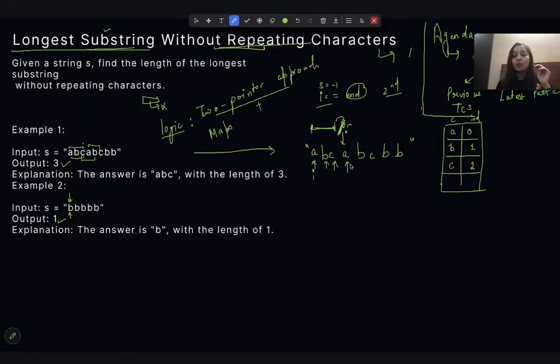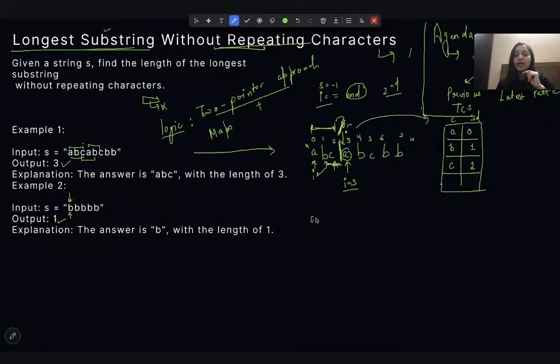Then now when I came to A, what is the index of A? The next index is 3, right? So when I came at index 3, we got a repeating character. As soon as I checked my map, A is already available, and I know I need to break. The previous part is the previous substring, and from here my new substring will start. I know that, right?